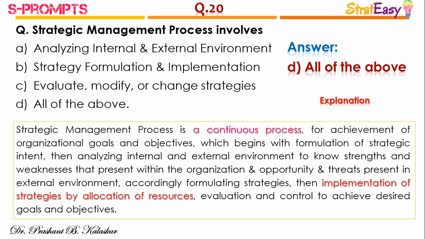Accordingly, strategies are formulated, then implementation of strategies by allocation of resources, evaluation and control to achieve the desired goals and objectives of the organization. And hence for this question, the right answer is option D, all of the above.